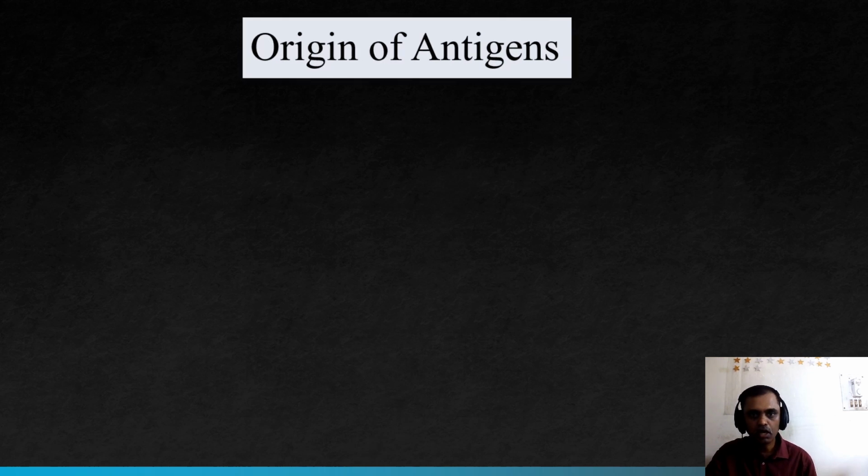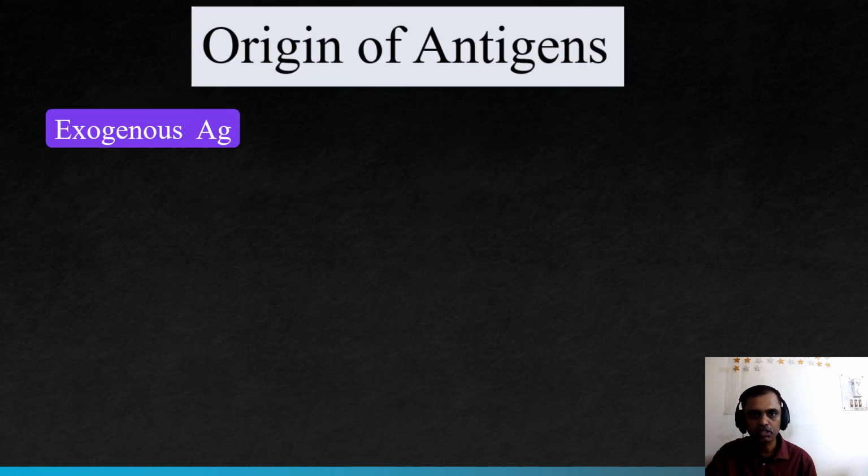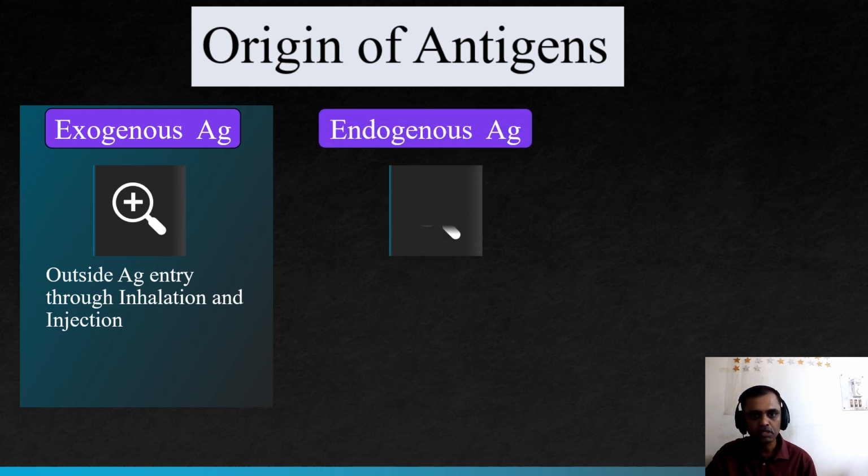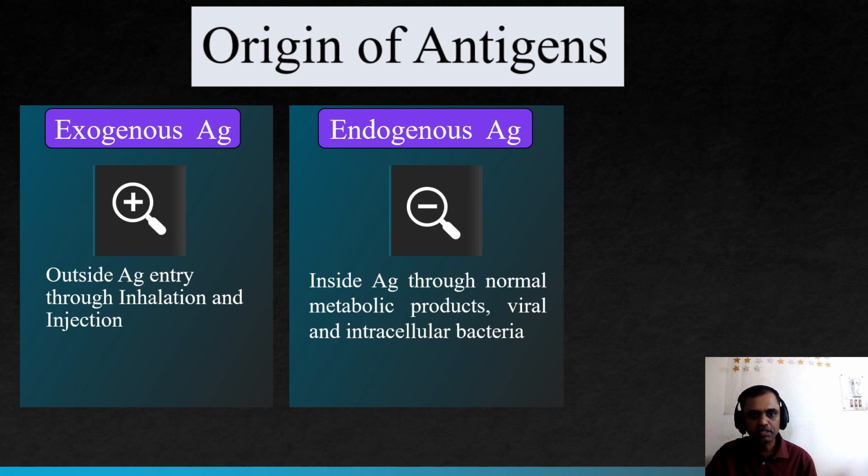Now we will study the origin of antigens. There are three types of origin: exogenous, endogenous, and autoantigens. First we will study exogenous antigens. Exogenous antigen means an outside antigen entering through inhalation and injection. Anything that comes from the outside is known as an exogenous antigen. Endogenous antigen comes from the inside through normal metabolic products. Examples are free radicals, and viral and intracellular bacteria come under the category of endogenous antigens.